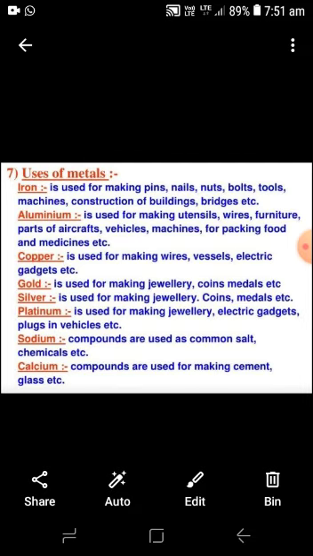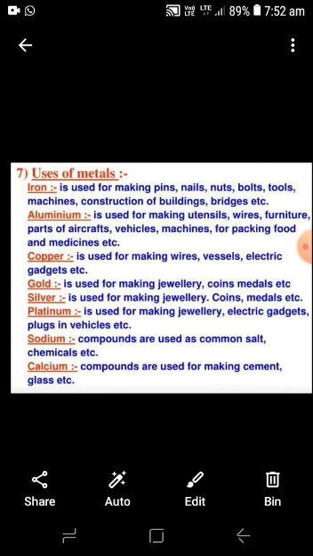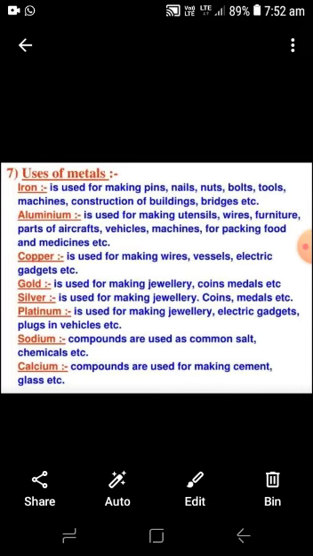Now we see the uses of metals. First, iron. It is used for making pins, nails, nuts, bolts, tools, machines, and for the construction of buildings, bridges, etc. Aluminum is another metal used for making utensils, electric wires, furniture, parts of aircraft because it is very light in weight, vehicles, machines, and for packaging of food and medicines.